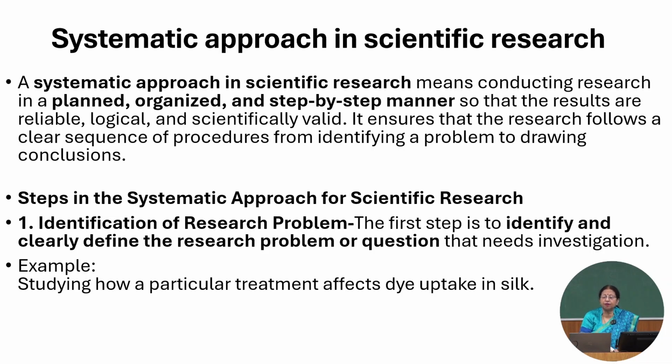Steps in systematic approach for identifying a scientific research method. Identification of research problem is the first step. The first step is to identify and clearly define your research problem or question that needs to be investigated. Because unless and until you have a plan in the mind or a question, how will you proceed in research?